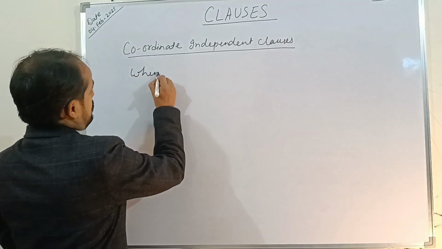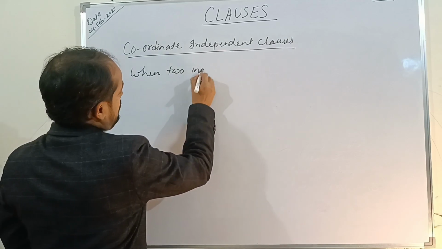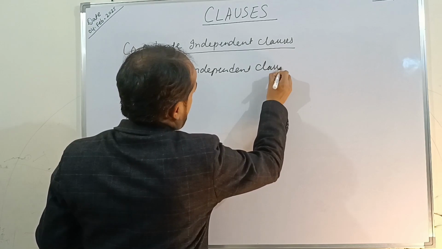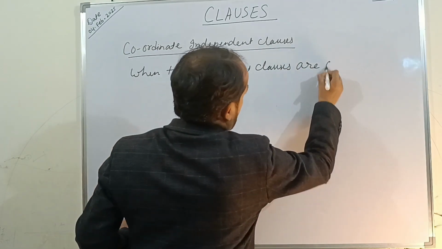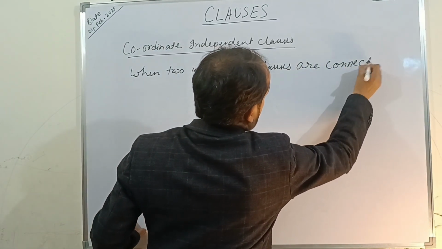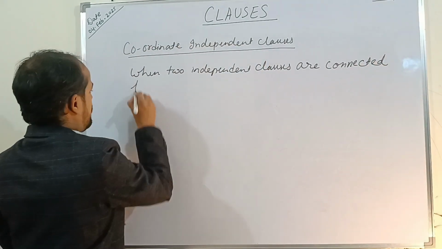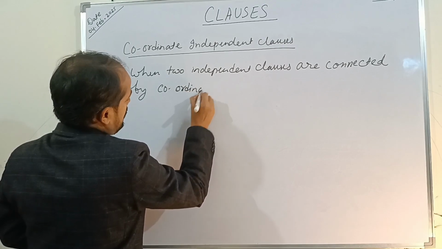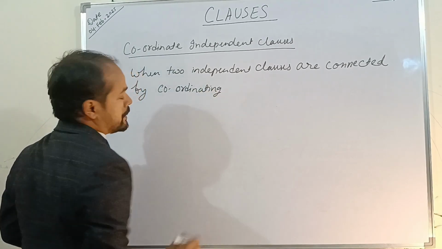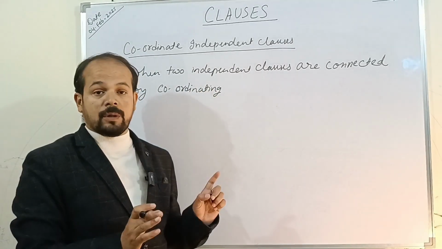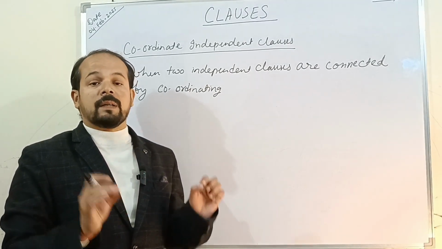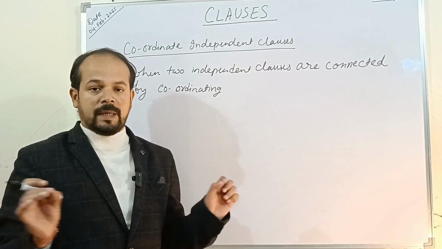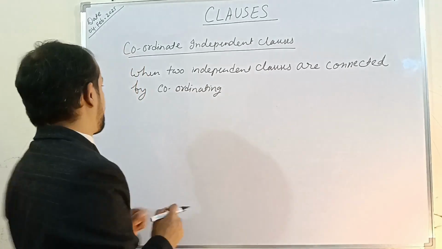When two independent clauses are connected by coordinating conjunctions. Remember, the coordinating conjunctions are used to join independent clauses. Independent clauses, that means the main clauses or those clauses which can be separated, right? They can be written separately.